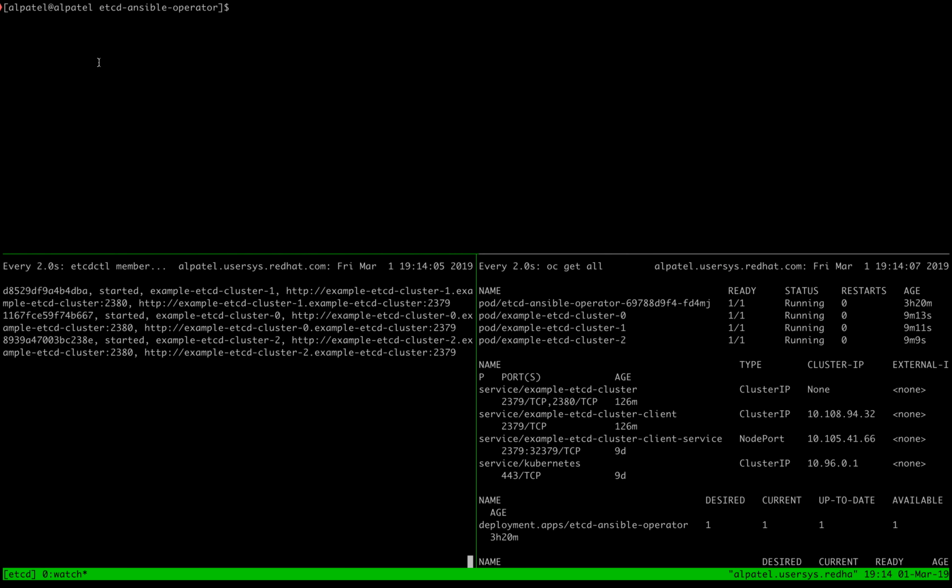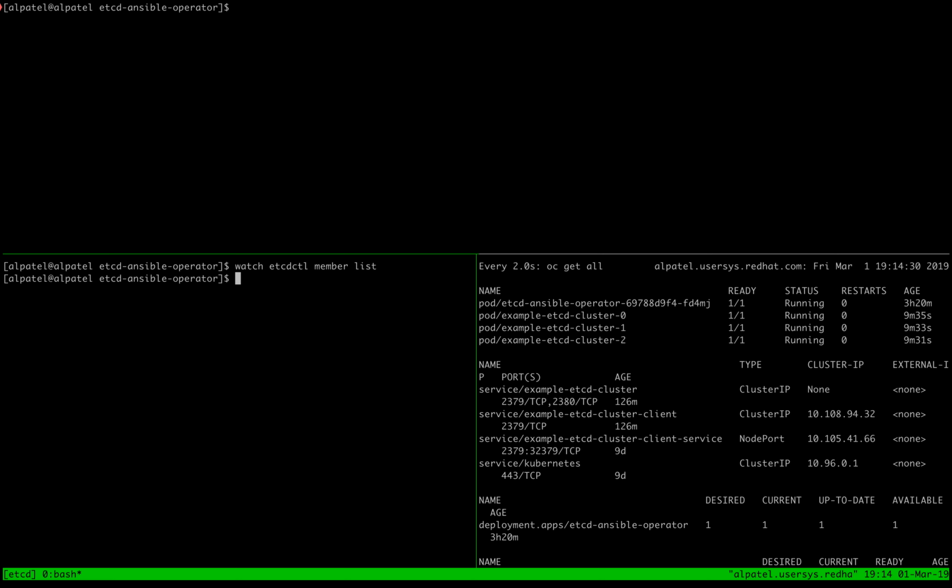In order to save time, I have already installed an etcd Ansible operator with the stateful set implementation and created a cluster named example etcd cluster. As you can see on the bottom right, there are 3 pods belonging to this cluster. On the bottom left, you see that there are 3 members belonging to this etcd cluster. Now let's go ahead and add some data to this etcd cluster.